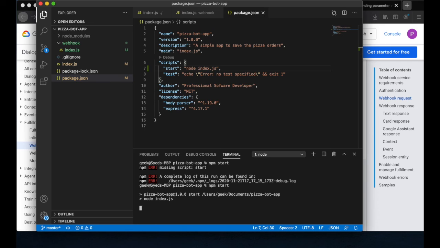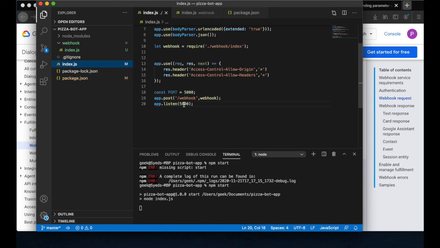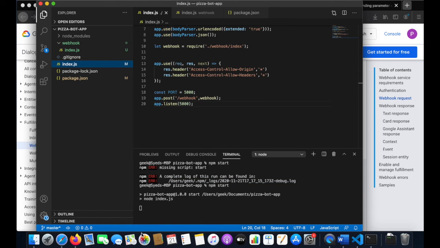Oh, it's working now, but it's locally on my machine. So now we would need, and see here, this port that we defined, 5000. So we need to start nginx now and tell it to forward this port.